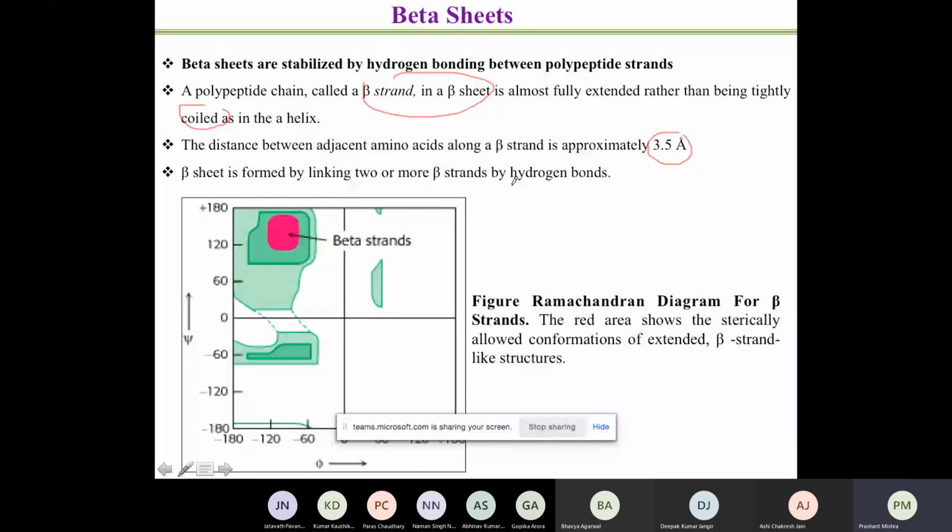Now, if I look at the previous concept which I talked about, the Ramachandran plot, which kind of angle will give you the best stable structure of a beta strand? Here, the red zone which is shown. Based on the angles present for this structure, it will give you the sterically allowed conformation, or the one which can have the best stability.